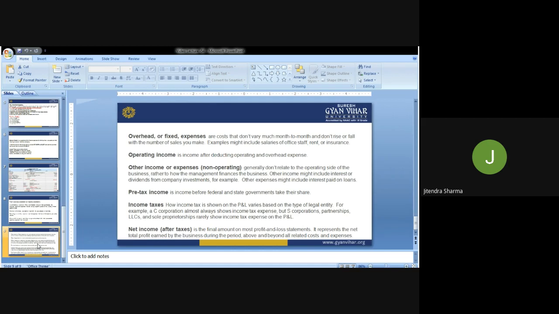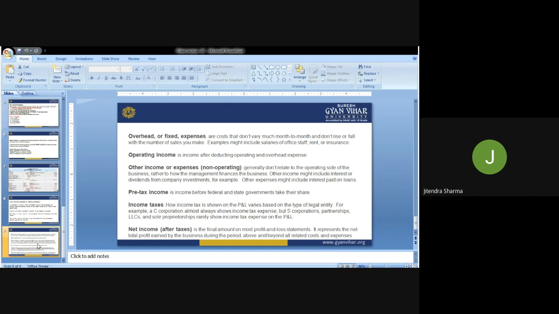Other income or expenses, non-operating, generally don't relate to the operating side of the business, but rather to how the management finances the business. Other income might include interest or dividend from company investment. For example, other expenses might include interest paid on loan. Pre-tax income is the income before federal and state government take their share.